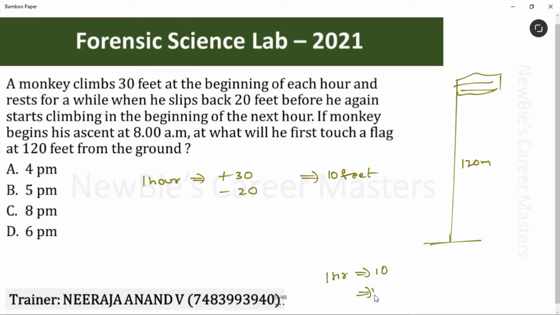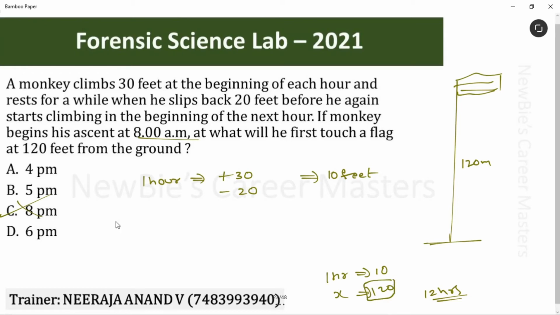It has to climb 120 feet. How many hours? Our favorite method, crisscross method. Yes, we get the answer 12 hours. 8 a.m. plus 12 hours, 8 p.m. is the answer. No. While solving these pattern questions, don't take the final value directly like this. It's a very big mistake. Let me tell you how.